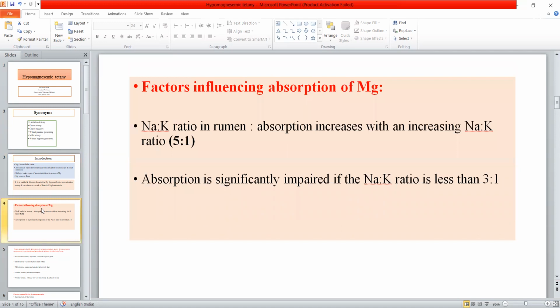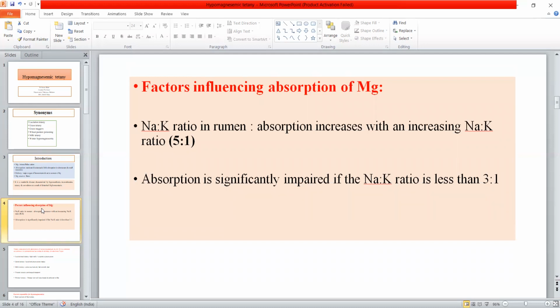The factors which influence the absorption of magnesium are also very important, because for this absorption the sodium and potassium ratio should be 5 to 1. If the ratio of sodium and potassium is 5 to 1 or more, then the absorption of magnesium is good.